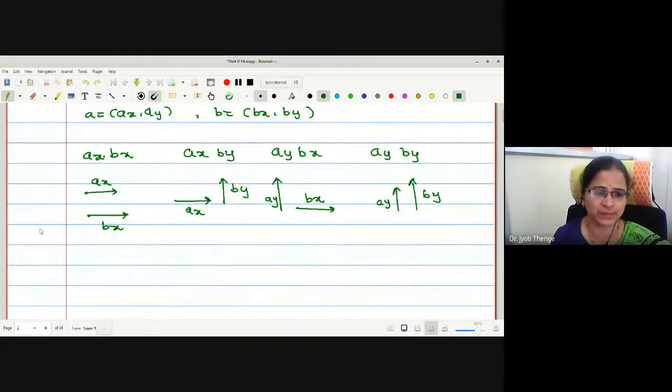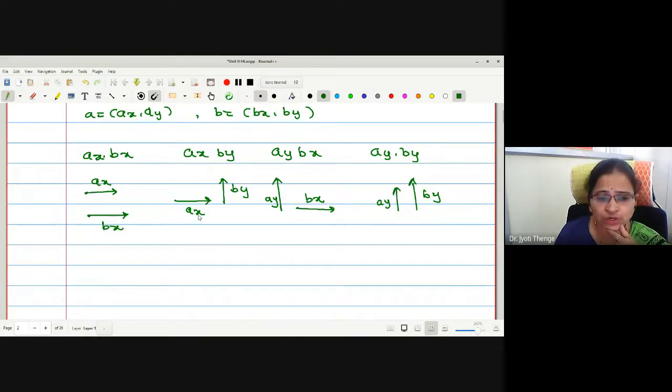A usual multiplication, I can say. Right now, a usual multiplication: ax is taken bx times, or bx is taken ax times. What about the last one? The last possibility is also along the y-axis. Both the coordinates are along the same line, but again a usual multiplication is followed, right?